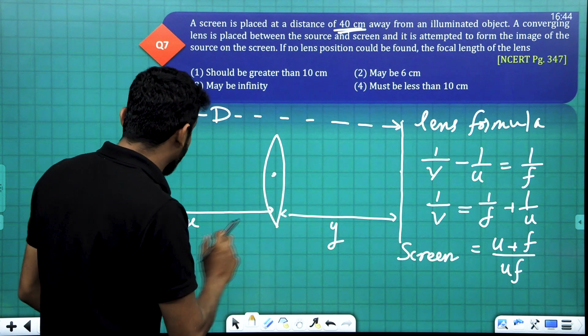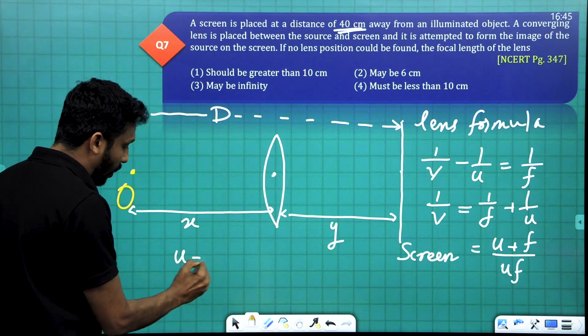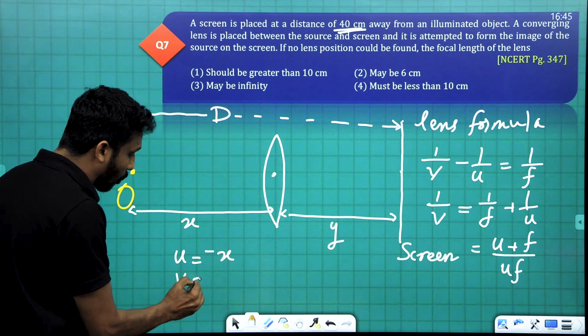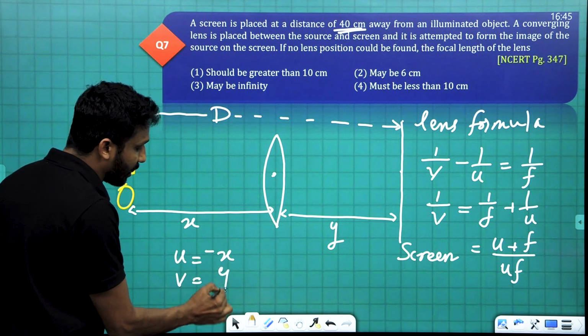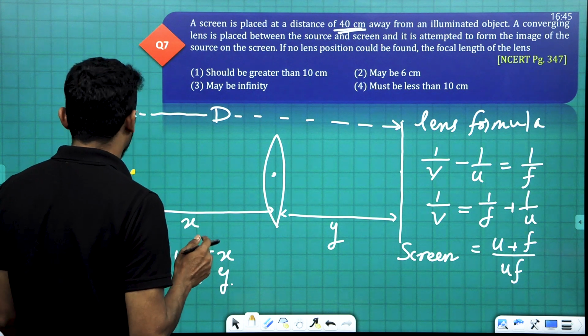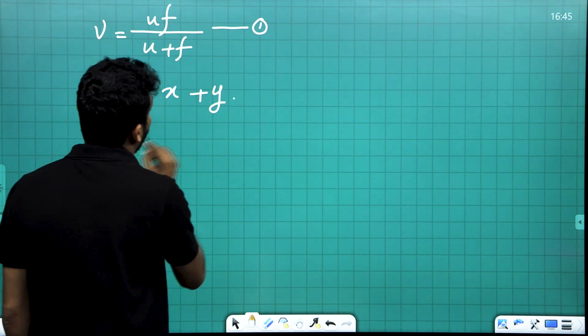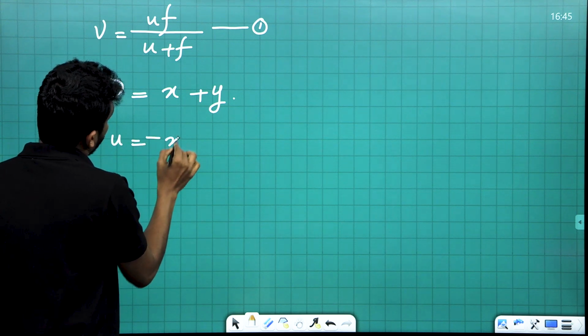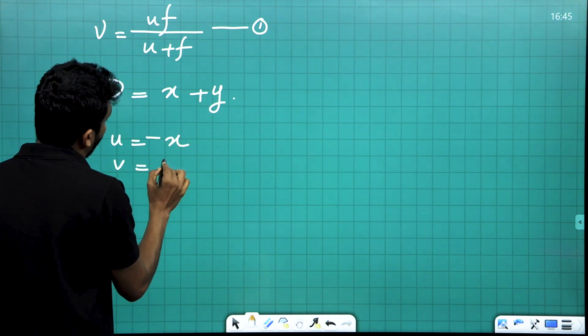So u is equal to minus x, and v is equal to positive y.